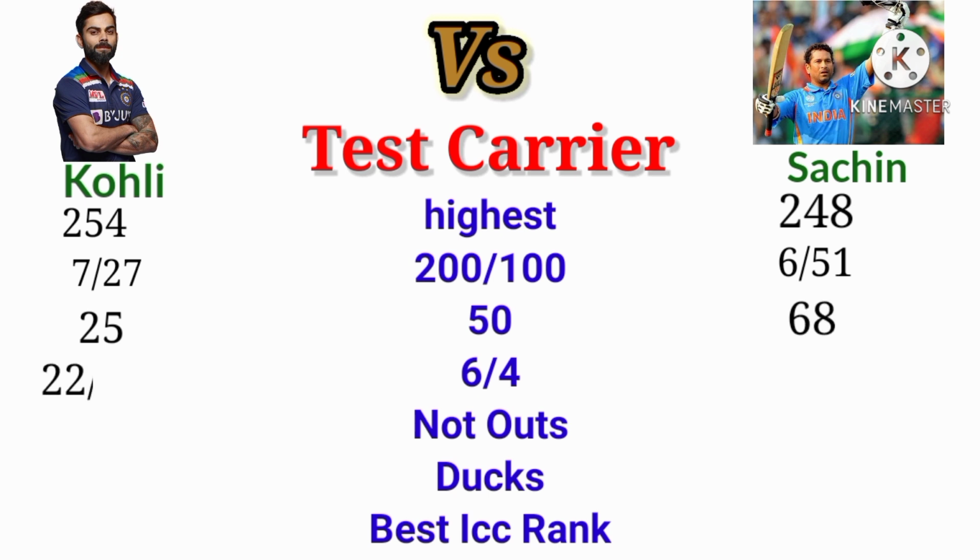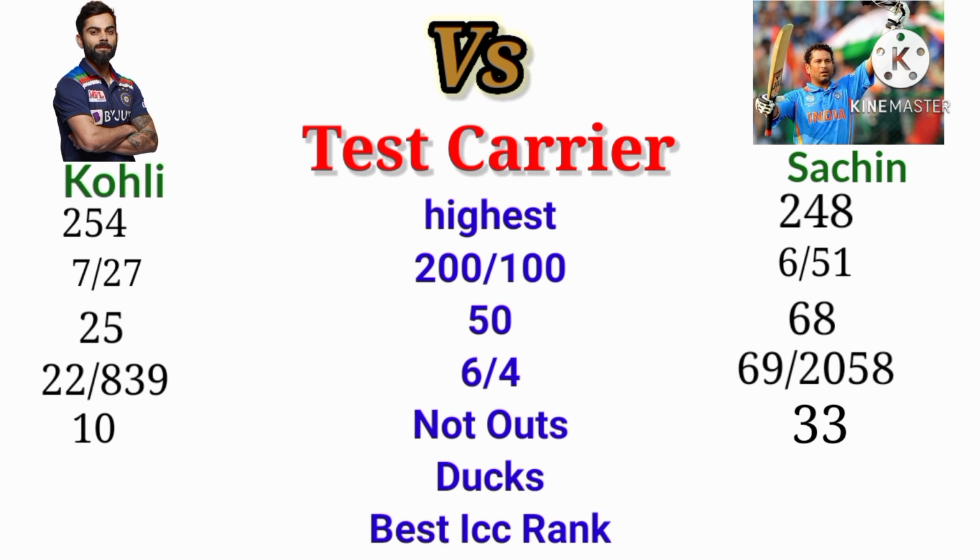The 6s and 4s Kohli hit in Test is 22 and 839. The 6s and 4s Sachin hit in Test is 69 and 2058. The not outs of Kohli in Test is 10. The not outs of Sachin in Test is 33. The ducks Kohli got in Test is 12. The ducks Sachin got in Test is 14.